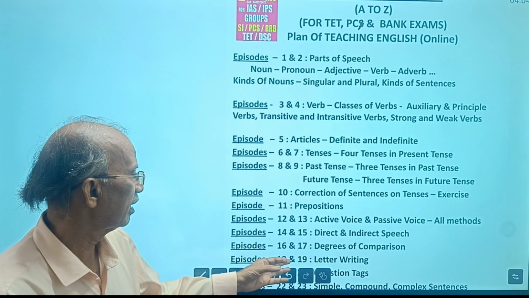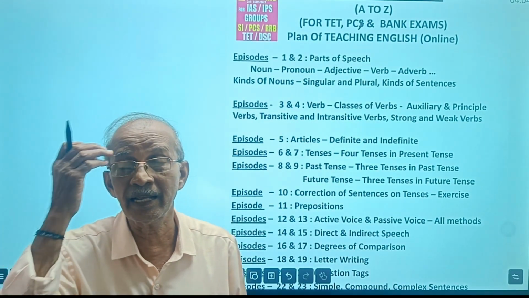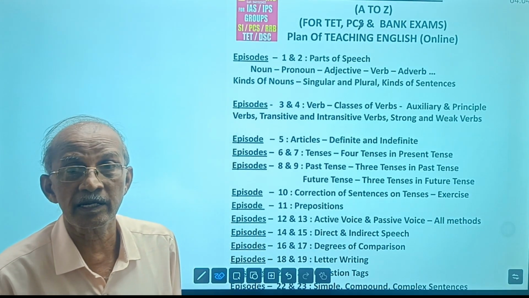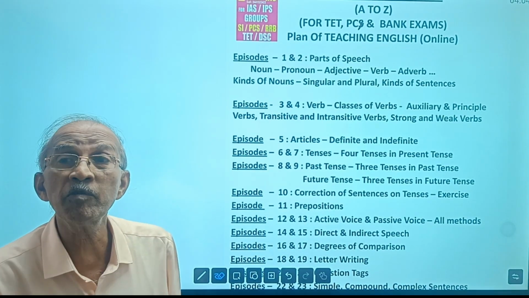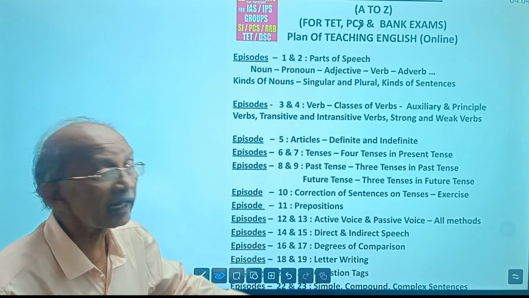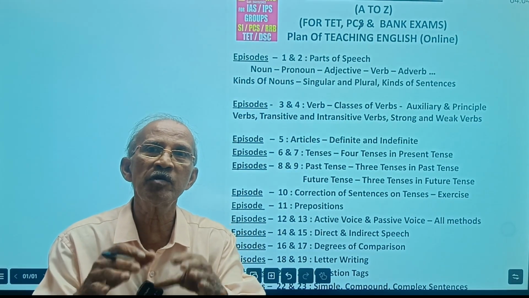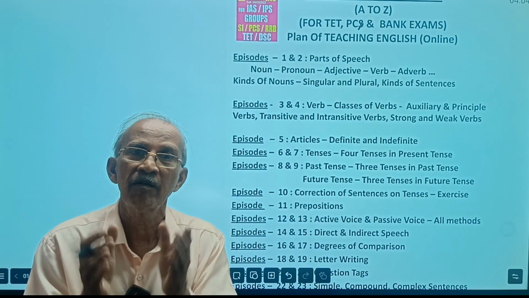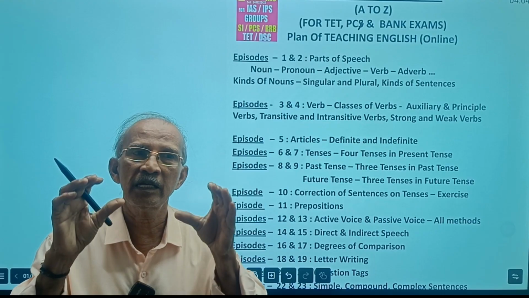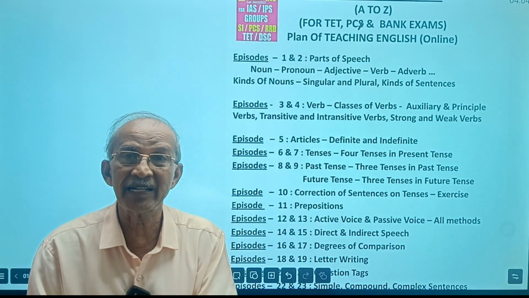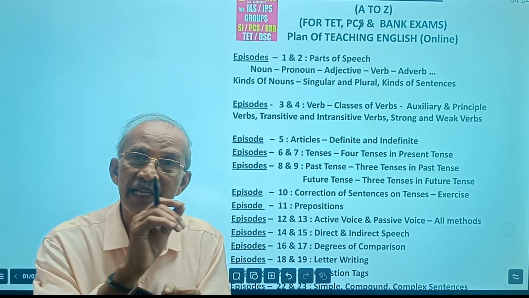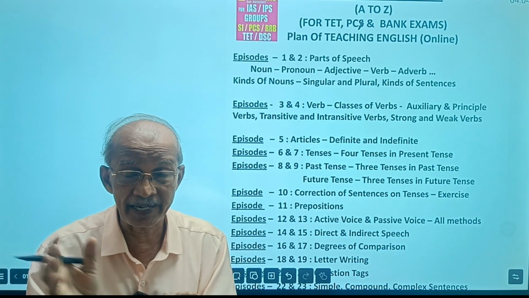And then letter writing. In recent days, in TET and DSC and other competitive examinations, objective type questions on letter writing are also being given. Here, how will objective type questions be given in letter writing? First of all, we have to learn letter writing: types of letters, nature of letters, parts of a letter. What is the nature of each type of letter?